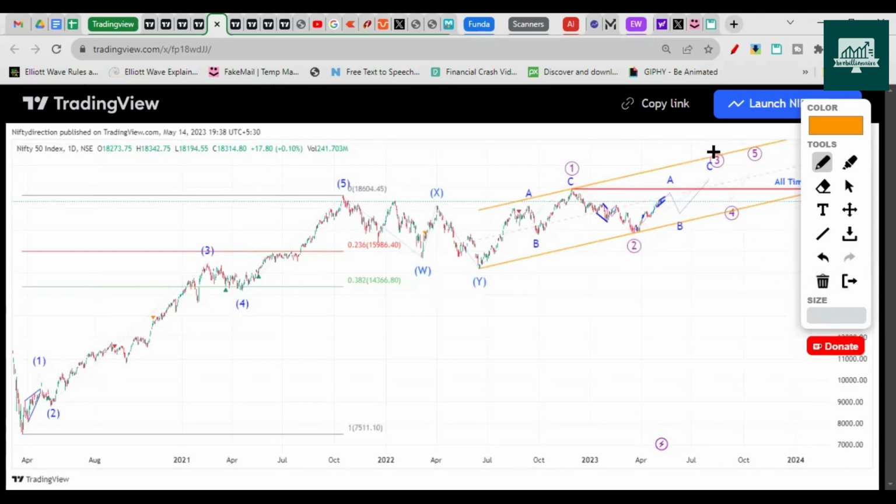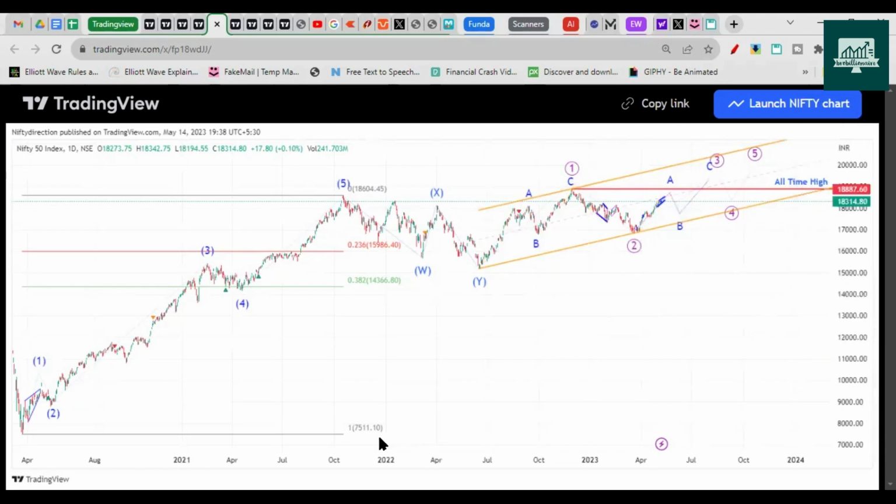So what is the invalidation level of this three wave structure? 20,550, I think, right? If Nifty breaks above that level in this third wave itself without coming down, then this structure of three waves up would be invalid, right? This is what we discussed in the last couple of videos as well.